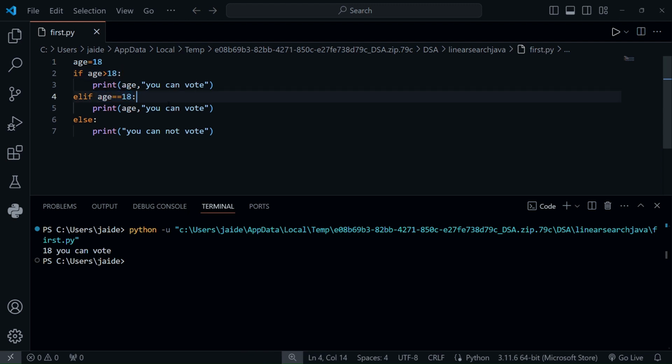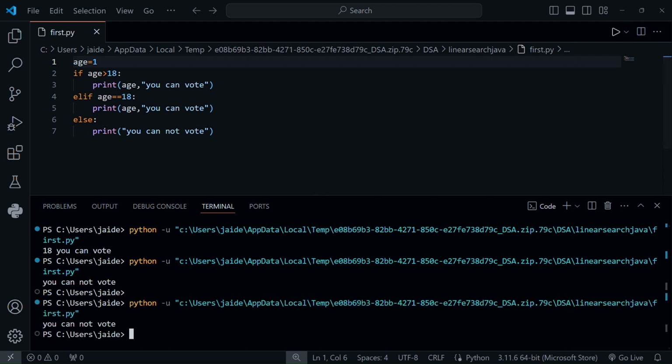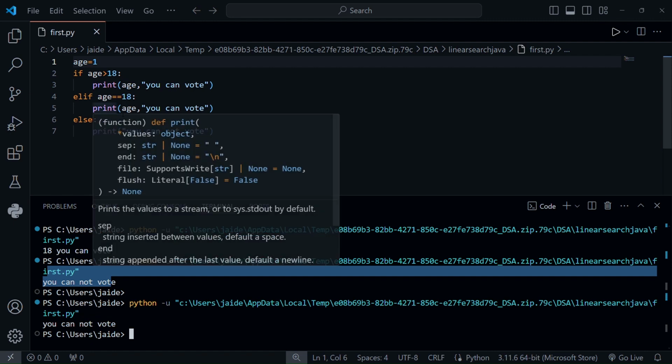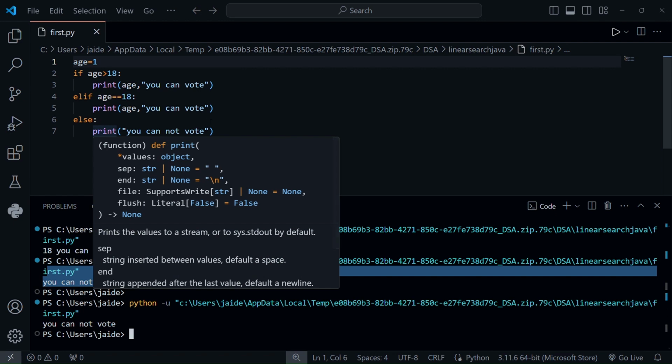If we take age equal to 1, then you cannot vote. Because if is not running and elif is not running, all the remaining conditions will come under the else, and you cannot vote is printed.